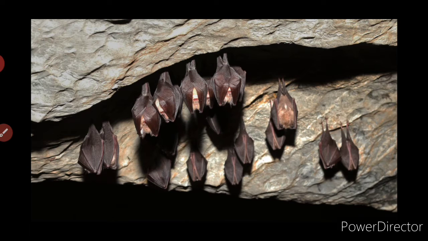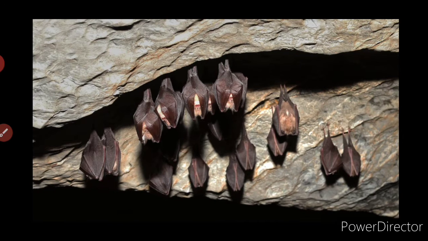Okay, the bats are warm-blooded animals, but unlike other mammals, they let their internal temperature reduce when they are resting. And they go to a state of decreased activity to conserve their energy. So they will be without any movement. They will be hanging in their particular habitat. Whereas in nocturnality you can see the movement of the bats, in hibernation, this state of inactivity, it doesn't move. It will be quietly sitting in its particular place. So the inactivity stage is called hibernation.